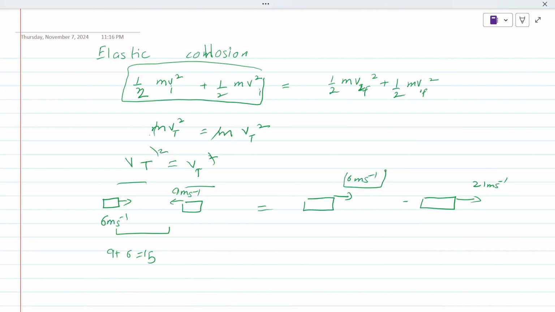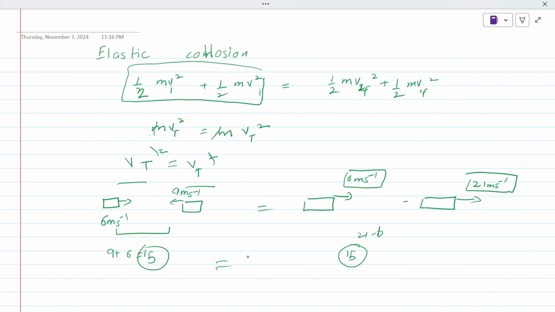What would be the relative velocity of this? It would be 21 minus 6, that is 15. So if the relative velocities are equal, we can say that the momentum is conserved. If the relative speeds are not equal, the momentum is not conserved.